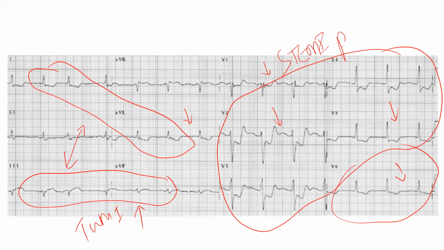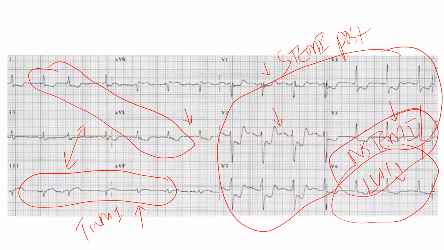STEMI on the posterior, N-STEMI bar, LVH-like changes on your lateral leads. See, this appears more in favor of LVH. You have got a left axis deviation here. You have got an LVH-like sloping here. So these are the small confusions which you start getting once you don't get a clinical history of the patient.